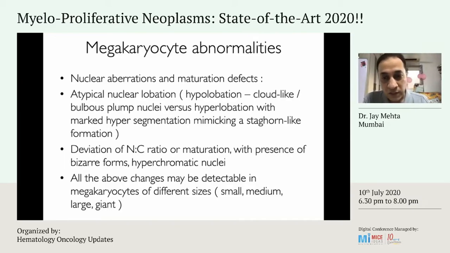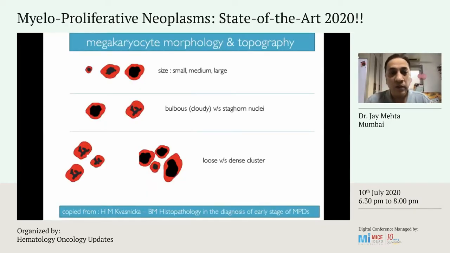And all of these changes can be seen in all kinds of megakaryocytes, small, medium, large, or giant. So all kinds of megakaryocytes in MPNs can show all the above features. Now this is a picture which is depicting some size. This is a small megakaryocyte, a dwarf one, something medium, and this is a large size one.